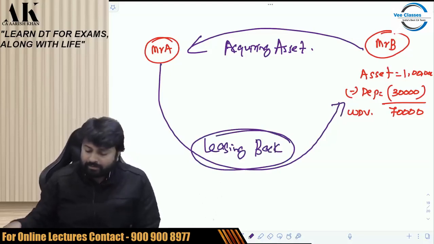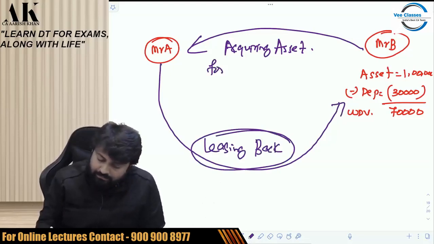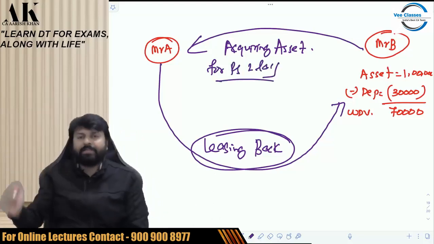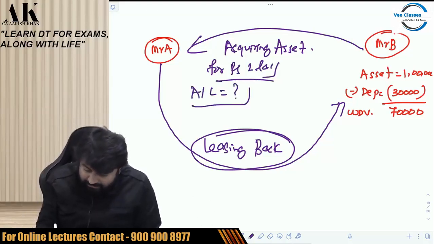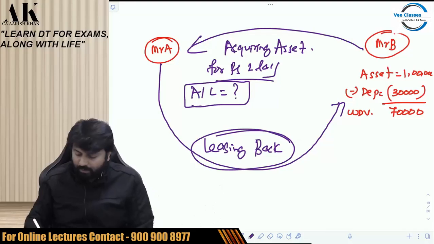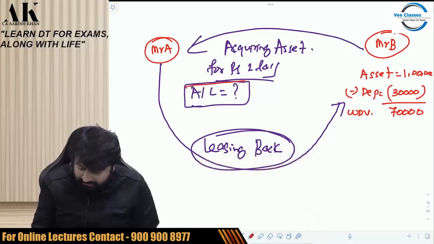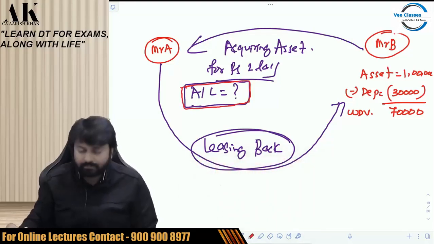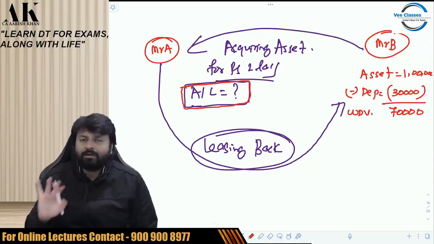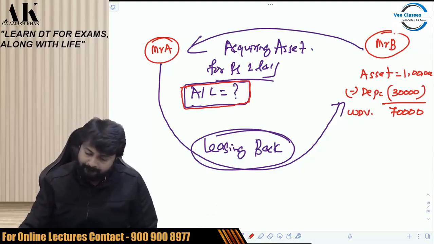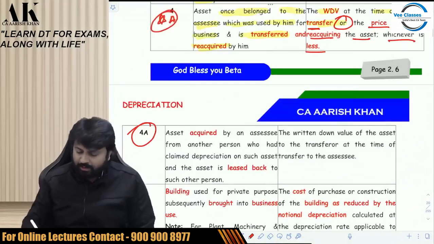Suppose I acquired the asset for rupees 2 lakhs and then I leased it back to Mr. B itself. Then in that case, what will be the actual cost in my hands? Technically speaking, it has to be 2 lakhs, but the government says no. In this case, the actual cost will not be 2 lakhs.